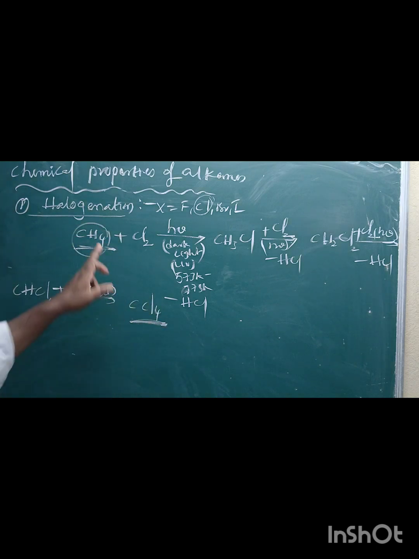The reaction in which an atom or group of atoms is replaced by another atom or group of atoms is called a substitution reaction. During halogenation, a mixture of halogen derivatives is formed.